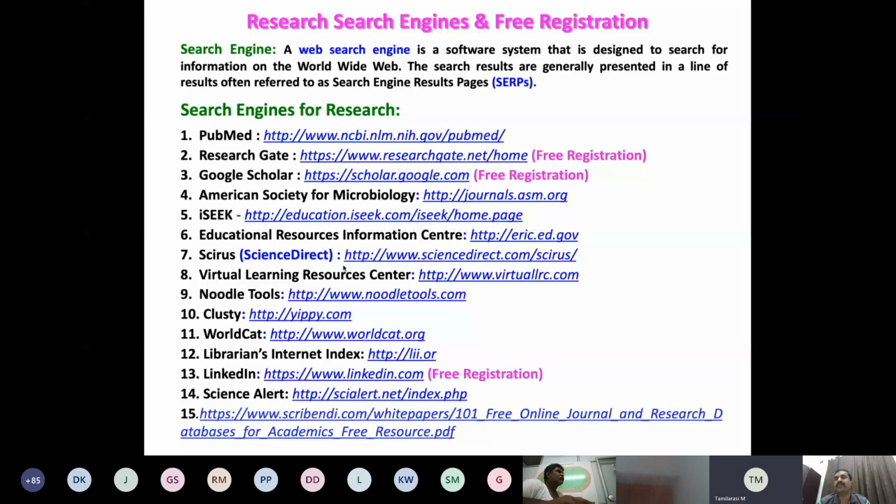Example like this: suppose you work on some regular topic, for example drug discovery. Related to that, you have to publish some papers. Then only the committee will believe that he or she already has experience in this field, so they can successfully complete the project. They will believe that. Understand? Okay.